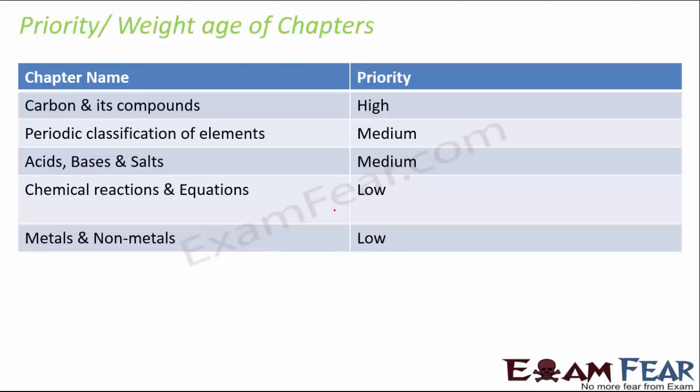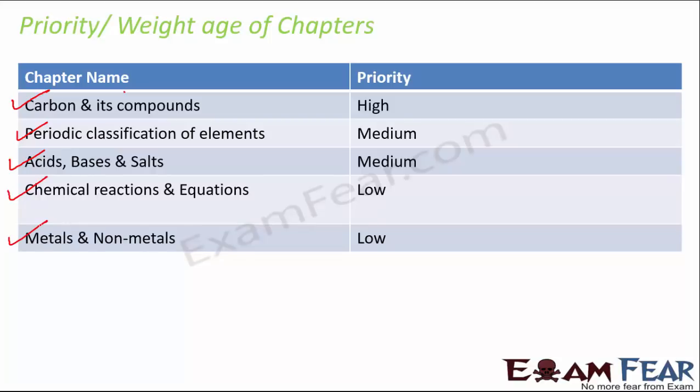So first of all, let us have a quick look at all the chapters of chemistry that we have in class 10th. These are the chapters: carbon and its compounds, periodic classification of elements, acids, bases and salts, chemical reactions and equations, and metals and non-metals.